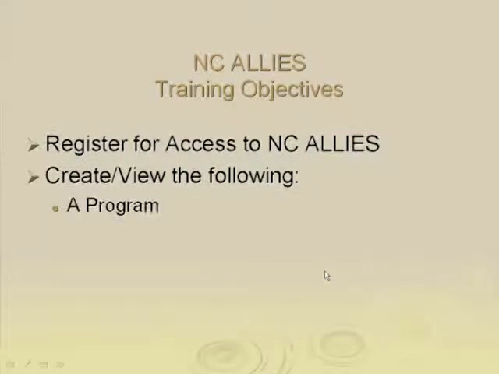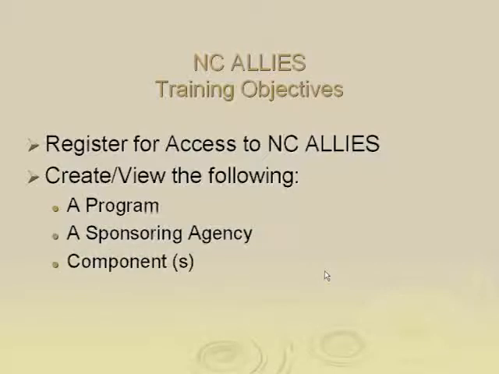The user will be able to create a program and/or search for existing programs in the database. The user will also be able to identify and create a sponsoring agency, add a program to the sponsoring agency by creating components as well,